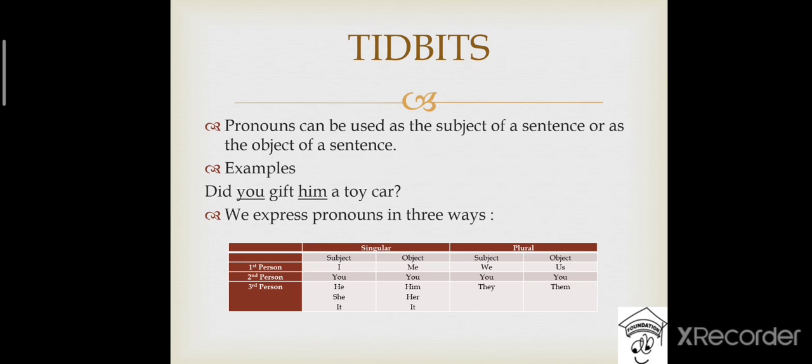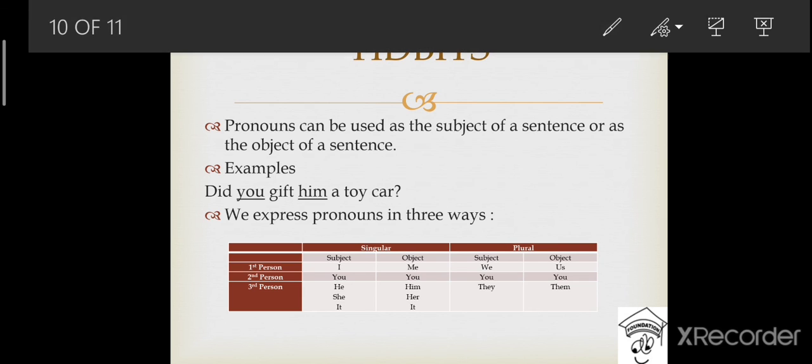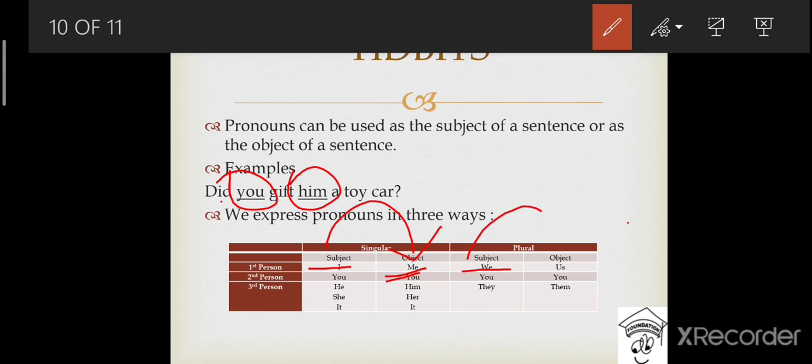Have a look at the example once again. Did you gift him a toy car? In this sentence, you is the subject, right? And him is the object. So it basically says a pronoun can be used as both the subject and object of a sentence. Okay? We express pronouns in three ways. First person, if the subject is singular, then we will use I. And if the subject is plural, then we will use we. And I will be me in the object and we will be us in the object of the first person.